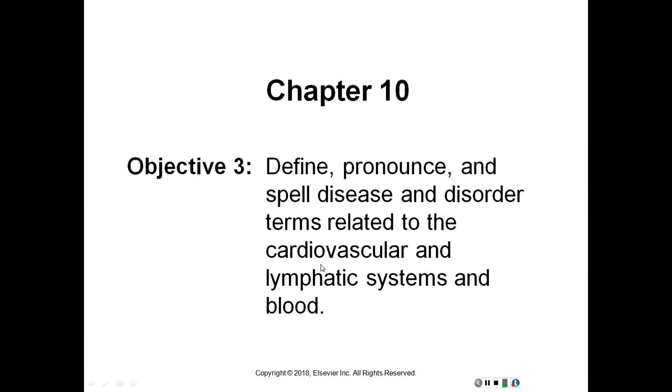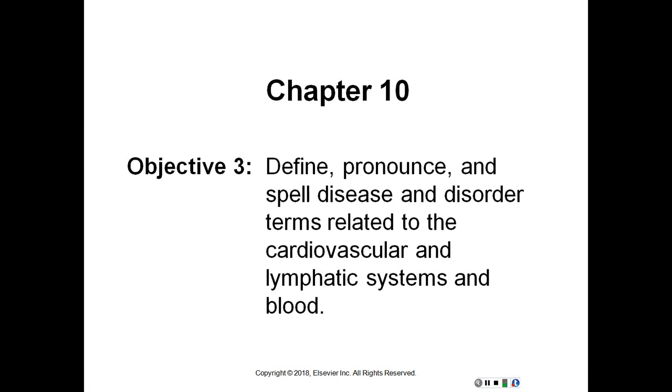We're going to start out with the diseases and disorders built from word parts. So again, they're a little bit easier: prefix, suffix, word root. So, angioma, tumor composed of blood vessels. Angiostenosis, narrowing of a blood vessel. Aortic stenosis, narrowing pertaining to aorta, narrowing of the aortic valve.